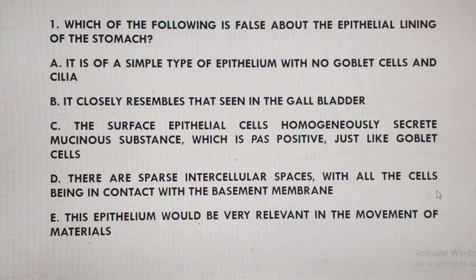Now option E says this epithelium would be very relevant in the movement of materials. Now this is where the problem is. No, it's false, because we don't have cilia in this epithelial type, because we already said that this epithelium lacks cilia. So because it's lacking cilia, then it's not going to be relevant as far as movement of materials is concerned. So the correct answer regarding question 1 is option E.